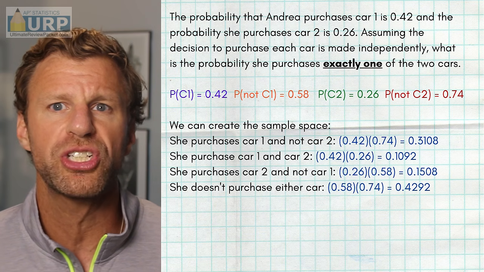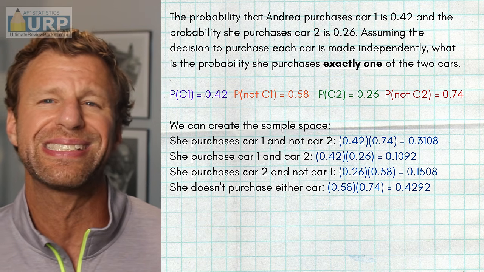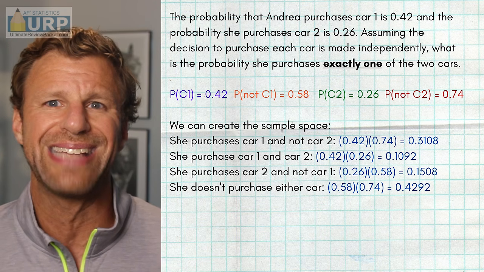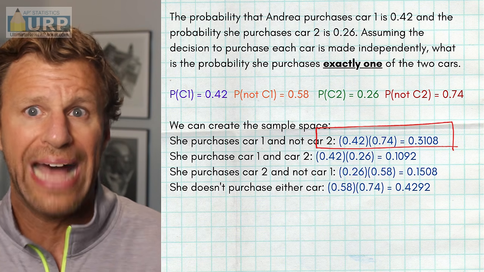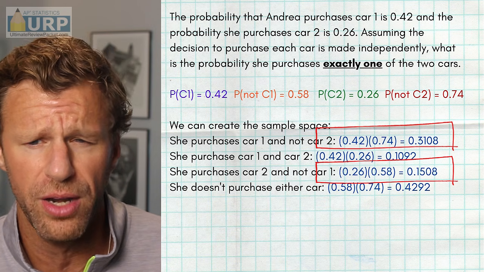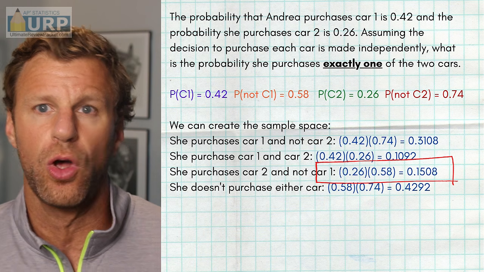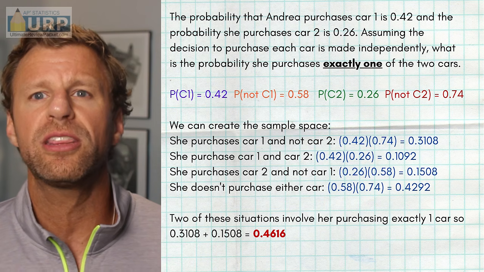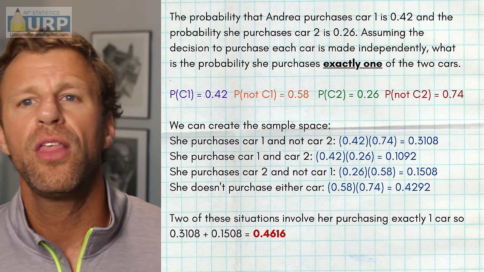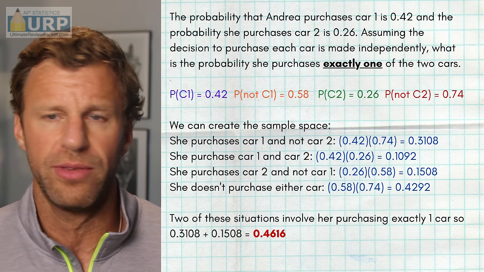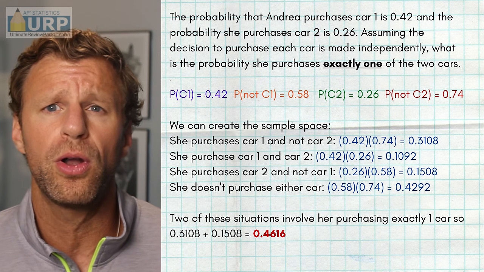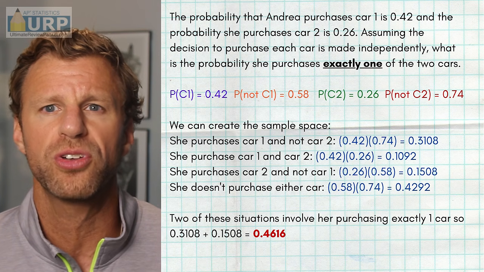Now let's go back to what the question asked. The question says, what's the probability she purchases exactly one car? So of these 4 scenarios, 2 of them lead to her purchasing exactly one car. That would be car 1 and not car 2, 0.3108, and car 2 and not car 1, 0.1508. Add those together because only one of them could happen, one or the other, and we get the total probability that she purchases exactly one car. The other 2 possibilities are that she purchases both of them, which is not what the question asks, or she purchases neither of them, which again is not what the question asks. So the final probability, once we add those 2 together, is about 0.46.